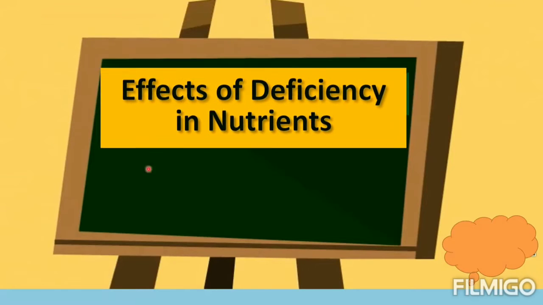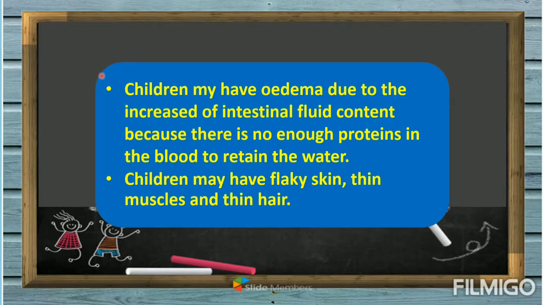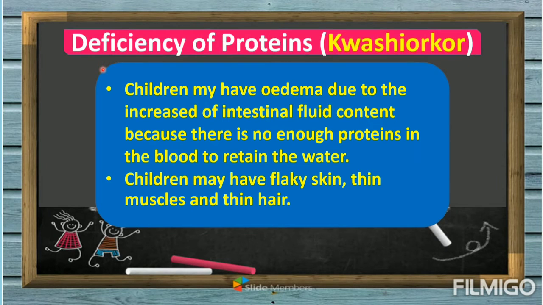What do you think are the effects of deficiency in nutrients? When we say deficiency, it means there are not enough nutrients. We have what we call a deficiency of proteins, or not enough proteins in your body. So you may acquire what we call kwashiorkor. Children may have edema.